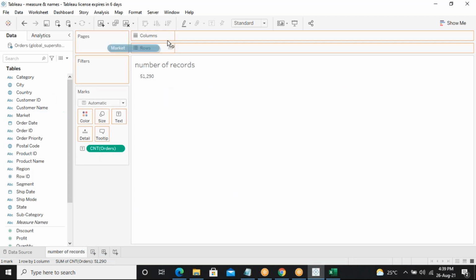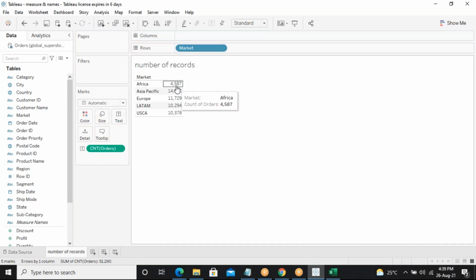I drag and drop for market or whatever, and it shows the count, the number of records, for each. If I want to verify the totals, if you want to know the total of all these five markets, then I have to enable the grand total.